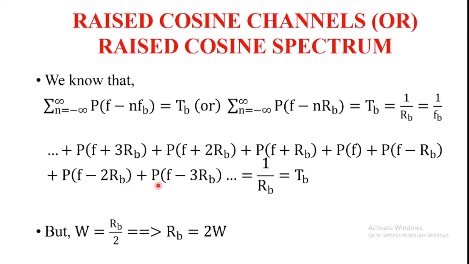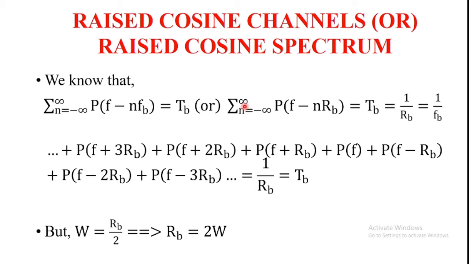So now here we find the raised cosine spectrum equation. In this equation on the LHS side, substitute different values of n. Here n varies from minus infinity to plus infinity.